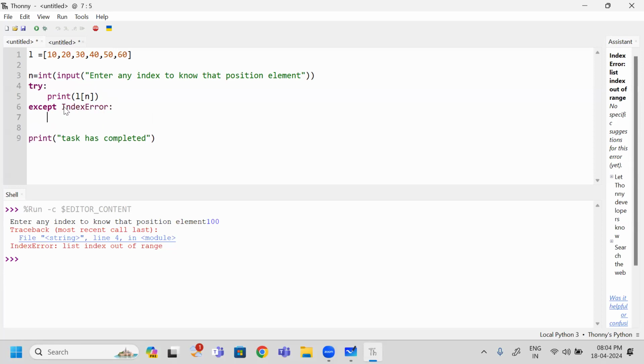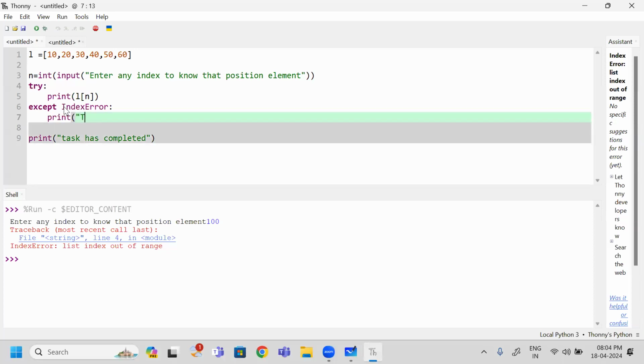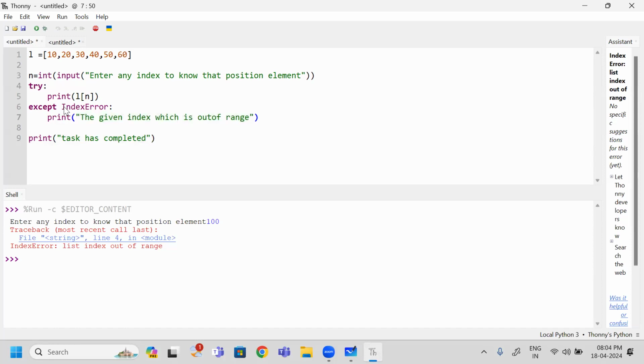Right. When it raises index error, whatever action you need to be performed, you have to write at this location. So I am not taking any action at this place, but I am giving the proper information to the end user as print. Okay, the given index is out of range, like that I am saying. And if you want to convey what is the maximum range, you can also give that.